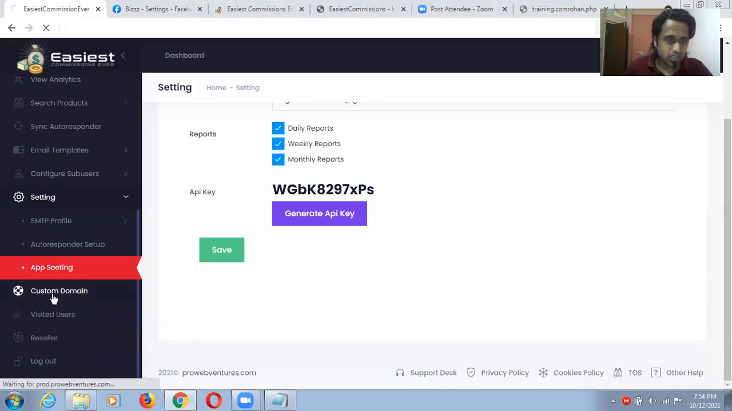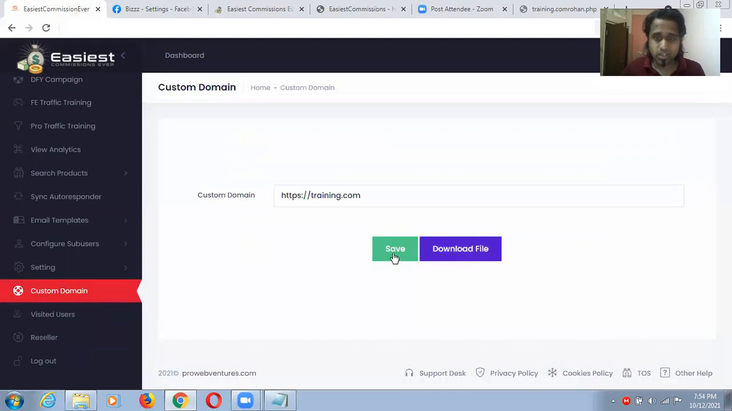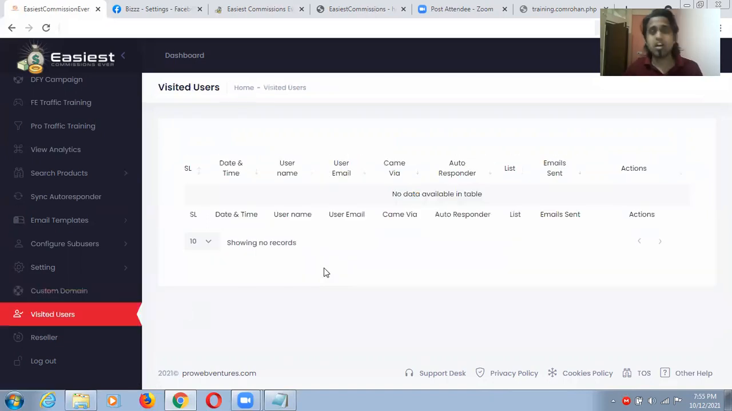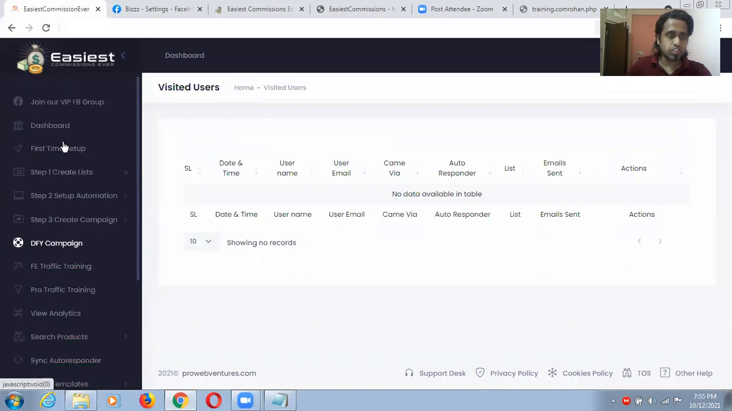So custom domain, let me show you this one more, guys. Custom domain, download files, save and all, not too interesting and not too difficult. Visited users, you will see data on how many people and visitors come on your page or website. This is for that. Now the logout button, reseller. I'm leaving this one because you can create some resellers for your product. I don't know what it is in actual, but I try to show you each and everything.